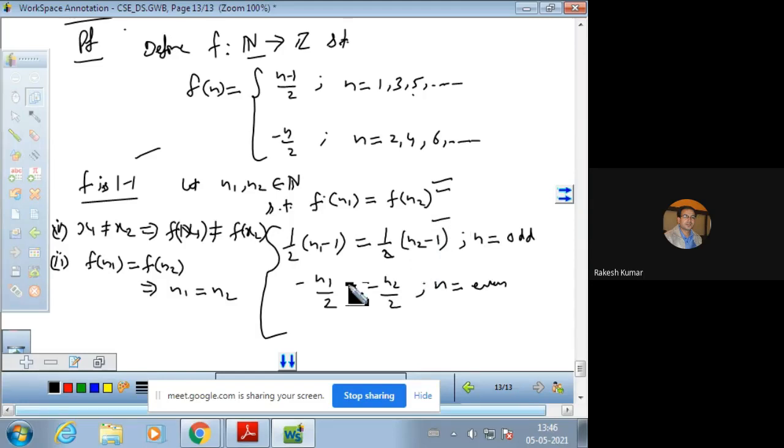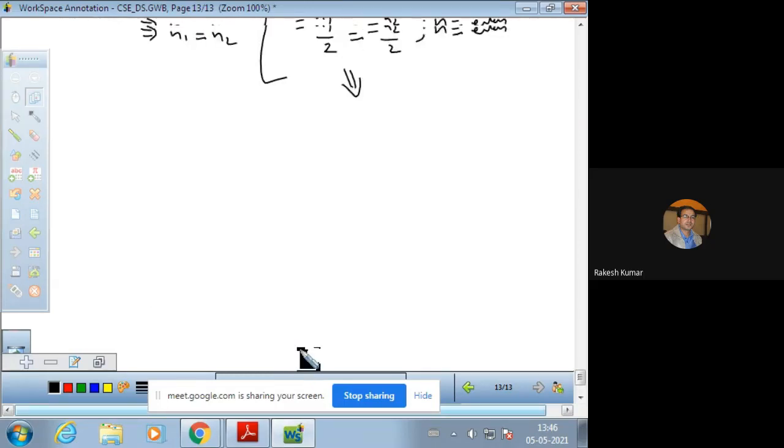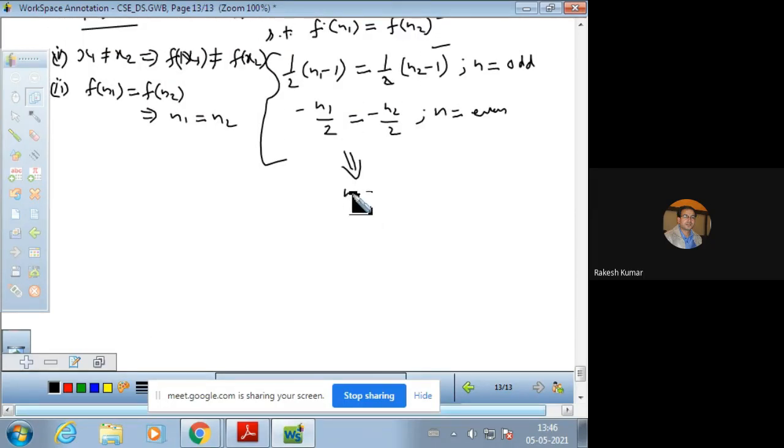And from these two, two can be cancelled, one can be cancelled from both sides. You will have n1 is equal to n2. From here also, 2 and 2 get cancelled, minus minus cancelled, and both of these cases will give you n1 is equal to n2, for all n1, n2 belonging to the set of natural numbers. So this proves that f is 1-1.